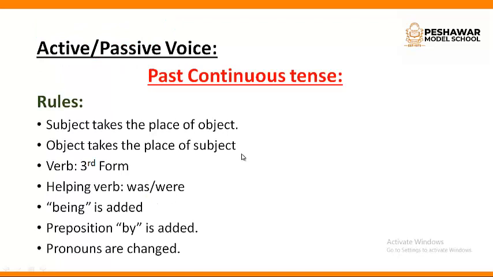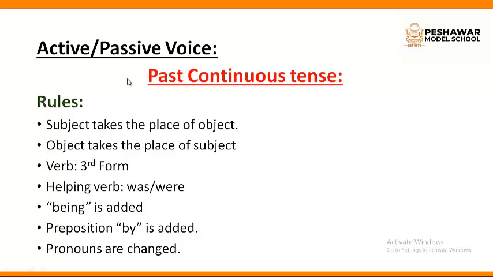Now the second part of this video. Active passive voice but with different tense. Past continuous tense. Continuous means something is going on. But where? In the past. Something was going on in the past. It is past continuous tense.